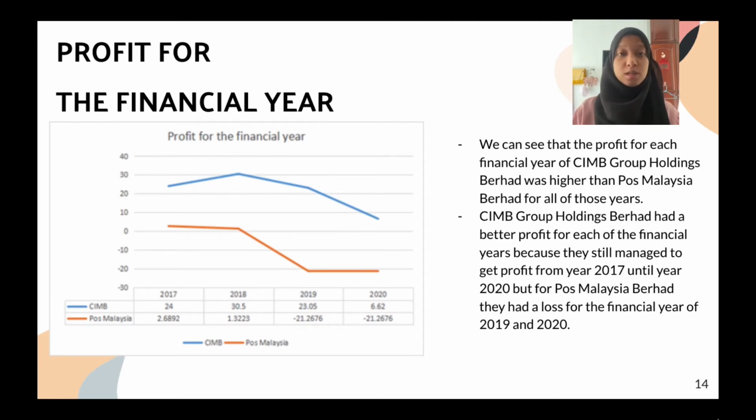CIMB Group Holdings had a better profit because they managed to make a profit from 2017 to 2020. But in the case of Pos Malaysia Berhad, they had a loss for the financial years of 2019 and 2020.